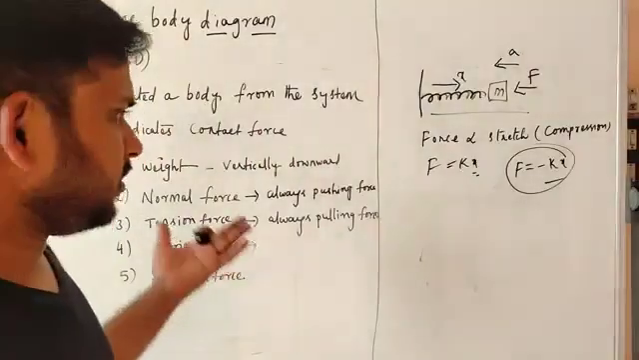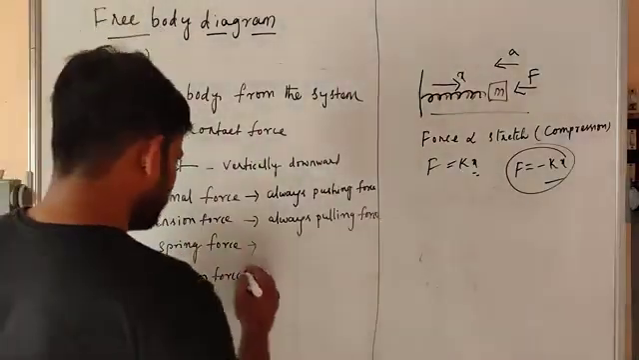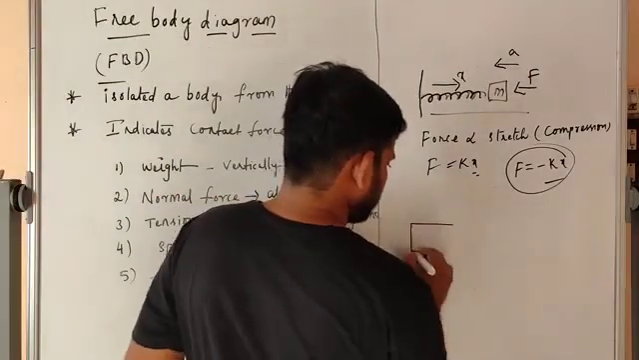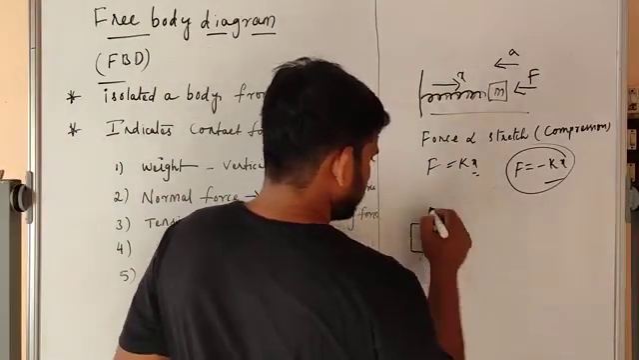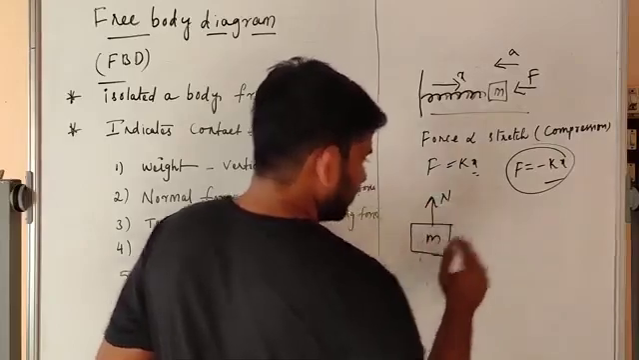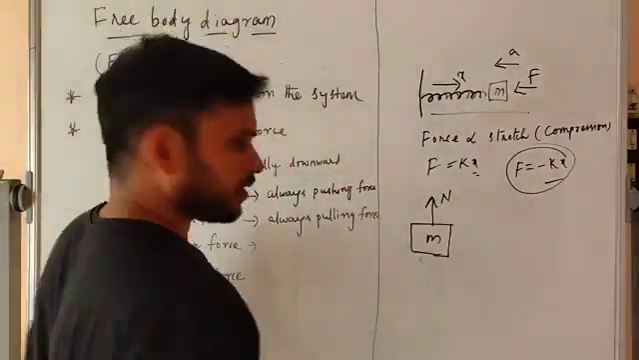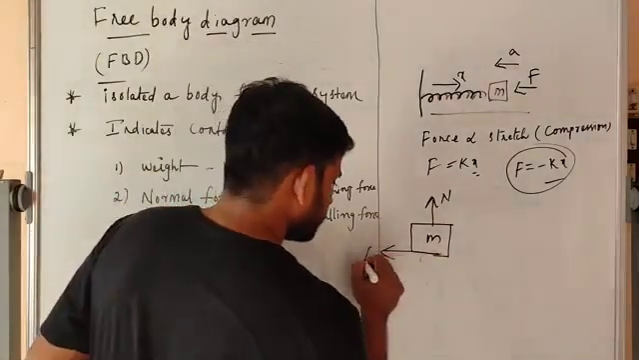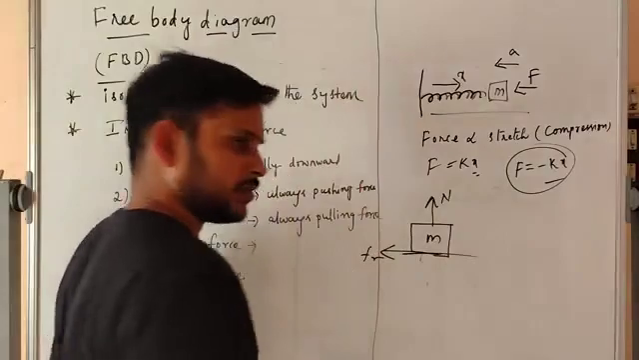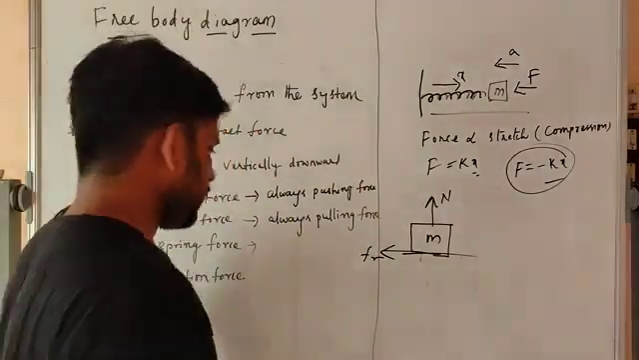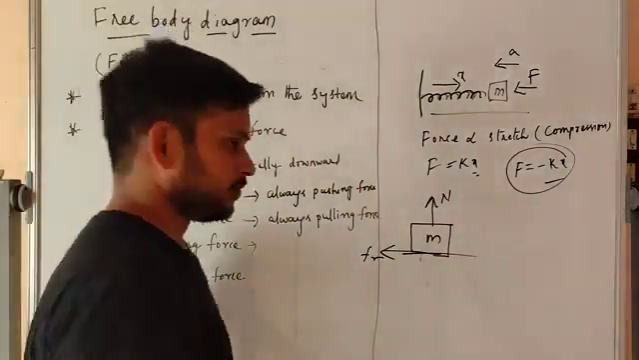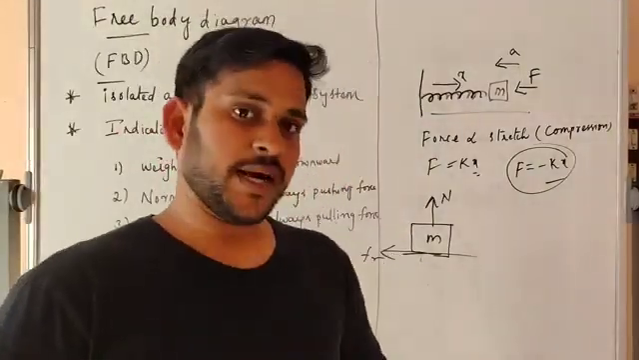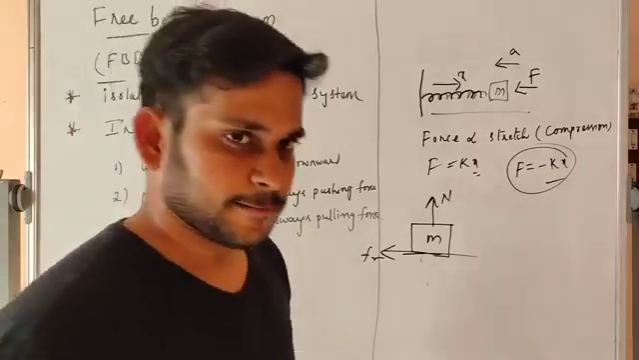So what about the friction force? Simply, suppose there is a block of mass M. The normal force should always be normal to the surface. The friction force should always be parallel to the surface. That's it. Okay. Now we will do some examples for better understanding.